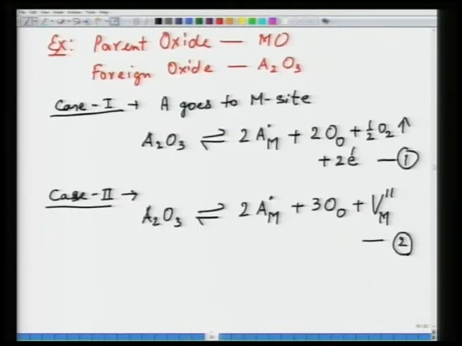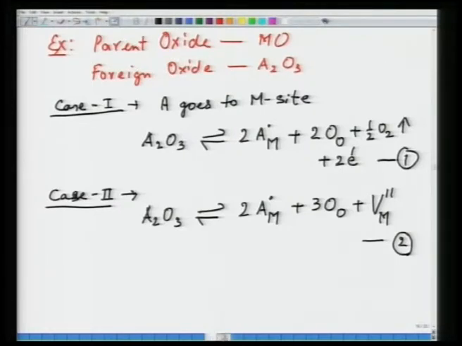We looked at the case of dissolution of, for instance, A2O3 in MO, and what the possible scenarios are. In both cases we found that A goes to the M site. Now, depending upon how oxygen distributes itself on the oxygen sites, you might have a case where only two oxygens occupy the oxygen sites, maintaining the stoichiometry and site balance of the crystal. The extra oxygen goes out, creating two extra electrons. Or in case 2, you might have three oxygens going to three oxygen sites, which disbalances the site balance. So to maintain the site balance, you create another metal site which is empty, giving rise to a metal vacancy.